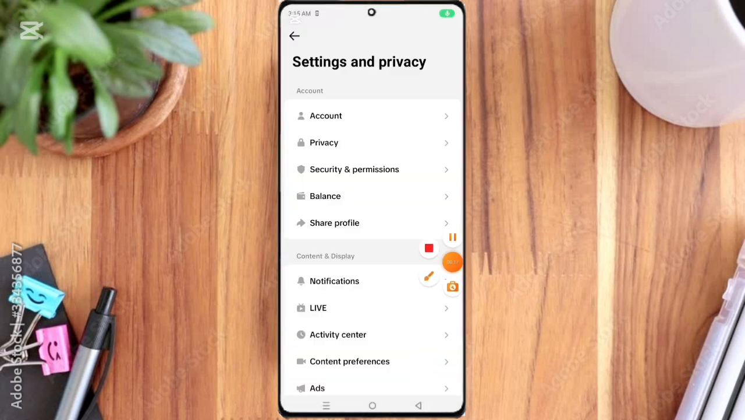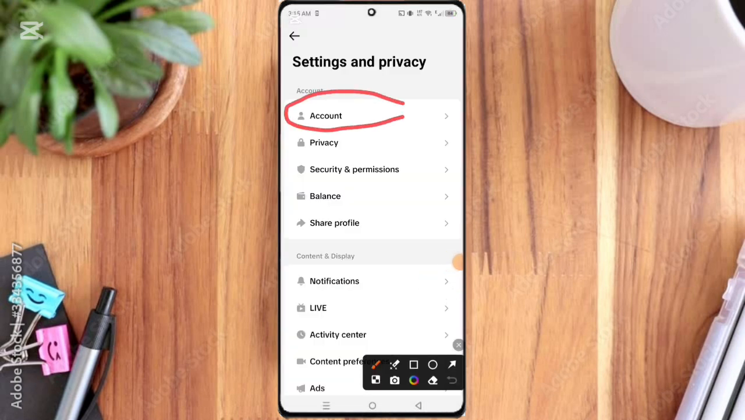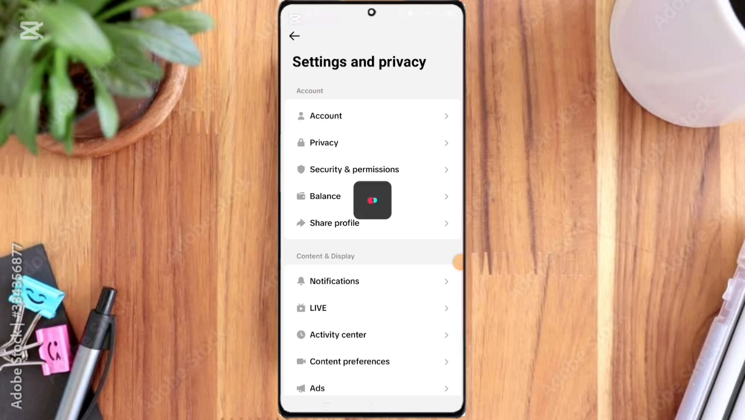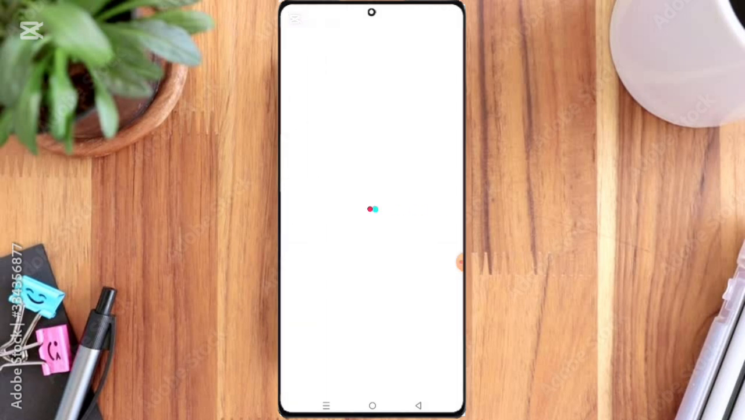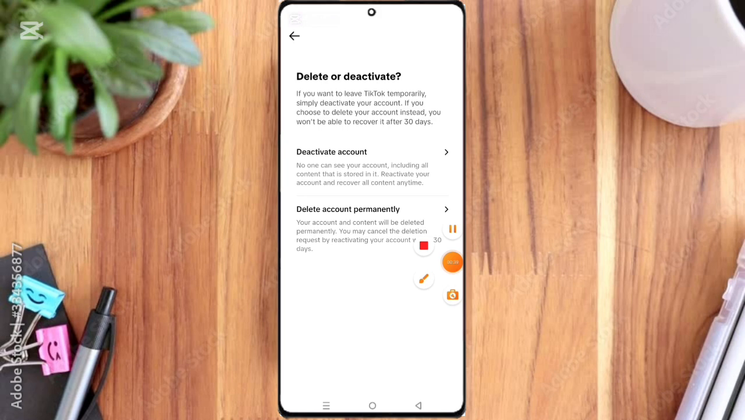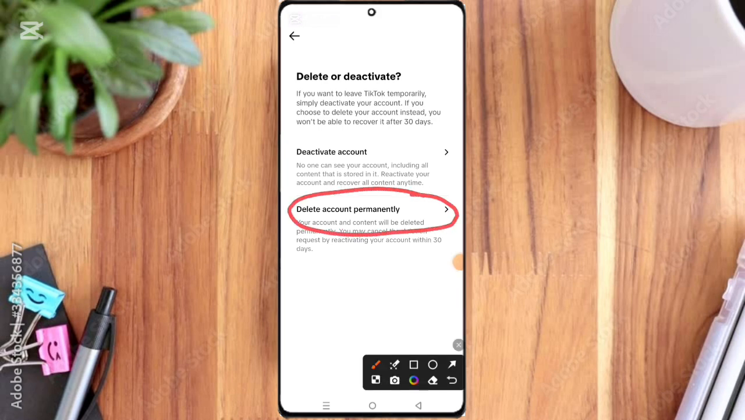And then here you can see the account option, so click on it. Then here you can see the deactivate or delete account option, so click on it. Here you can see the delete account permanently option, so click on it.